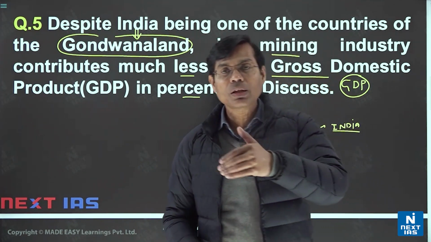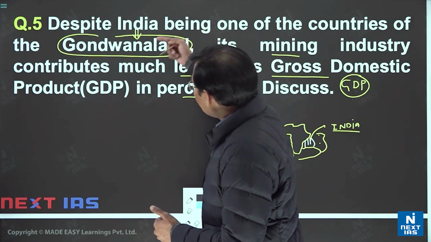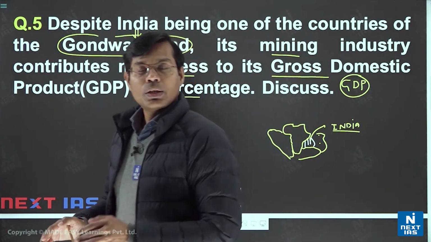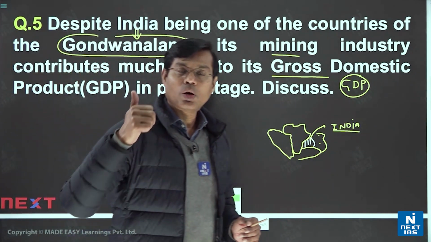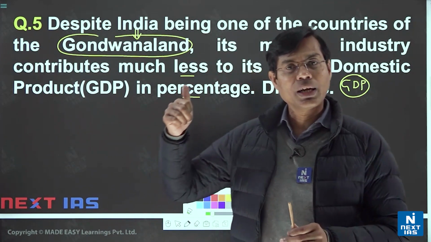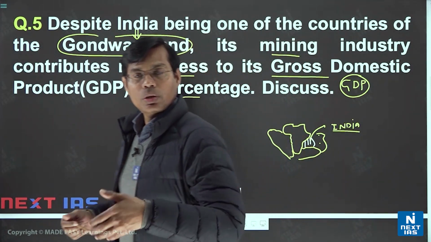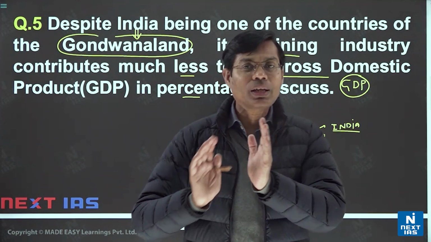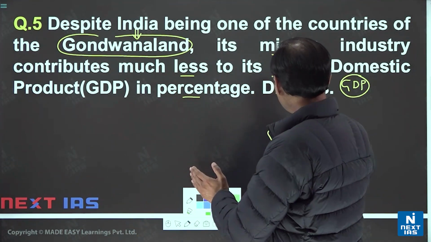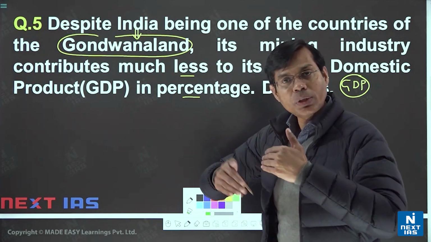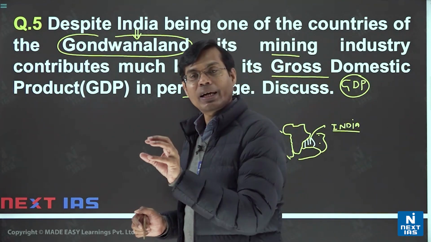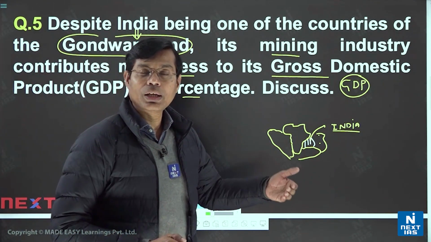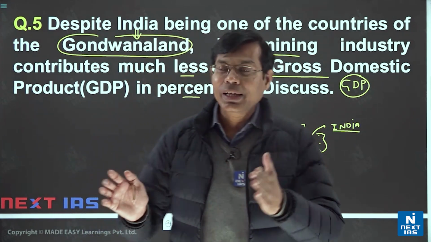So how can you begin this answer? That India, being a part of Gondwana land, like mineral rich Australia and South America and Africa, is also endowed with a variety of minerals. So you may connect it to Gondwana land and show it along with Australia and South America. So the intro should be like that. We have to consider that our rocks are as hard as the older crystalline Gondwana land, an old land.